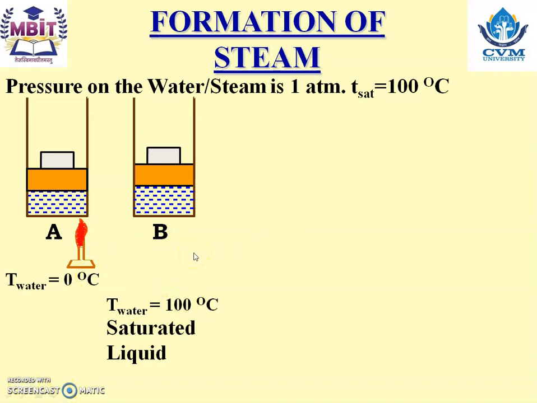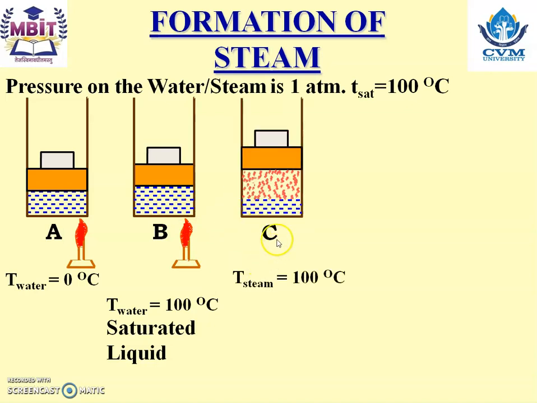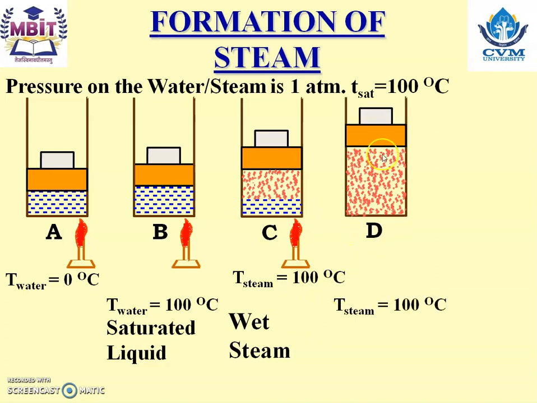Now when we continue to heat from point B, the actual conversion of water to steam starts. Let us say it has reached point C, where some of the water is converted into steam and some of the water is as it is. At that time also, the temperature is 100 degrees Celsius, that is the boiling point. That kind of steam is known as wet steam. Now when we continue to heat this wet steam, all the water will be converted into steam, and steam will be inside the piston cylinder assembly.